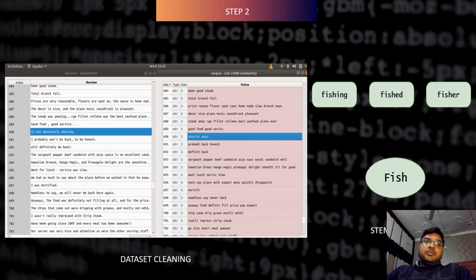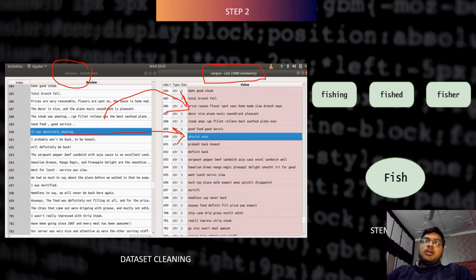So here you can see our dataset which initially says it was absolutely amazing. We transform that dataset into our machine learning model dataset, which is a corpus list of the elements. Here we can see that this sentence gets completely changed into absolute amaze.